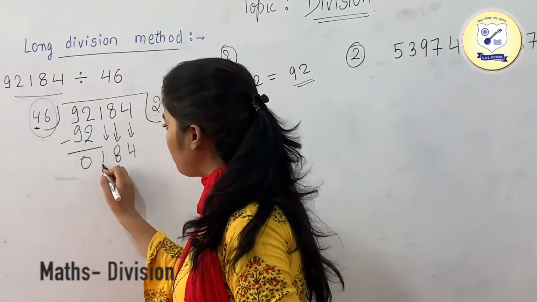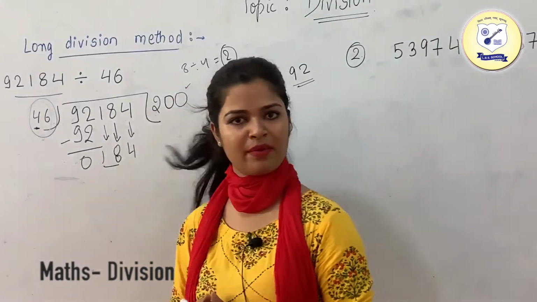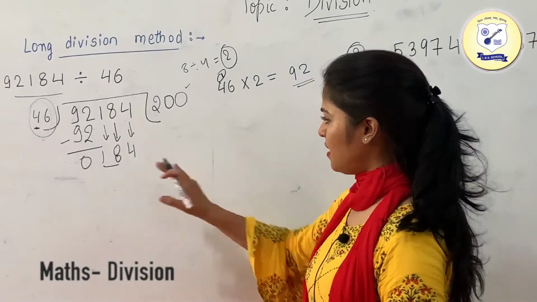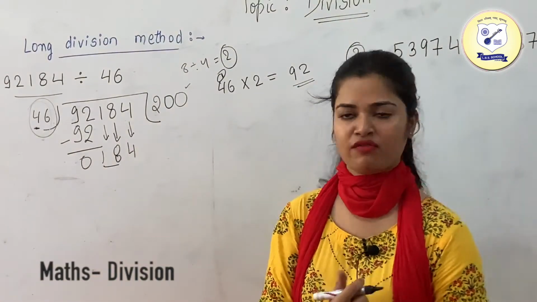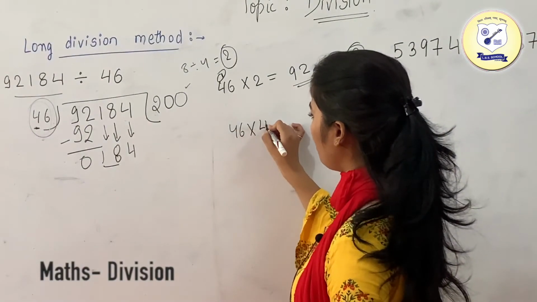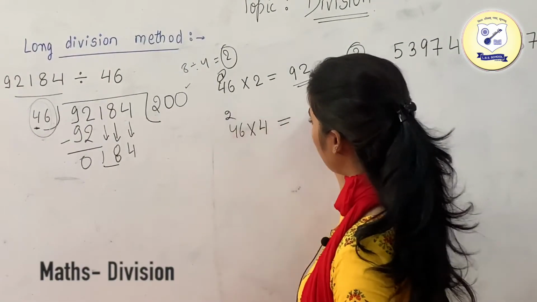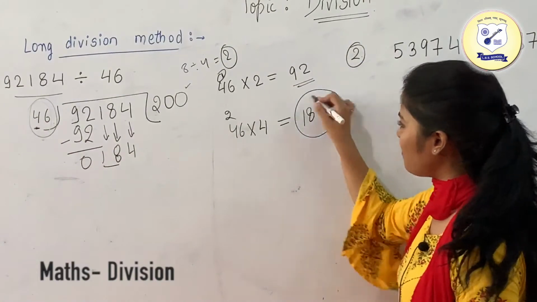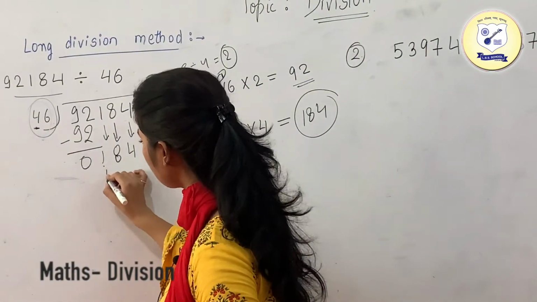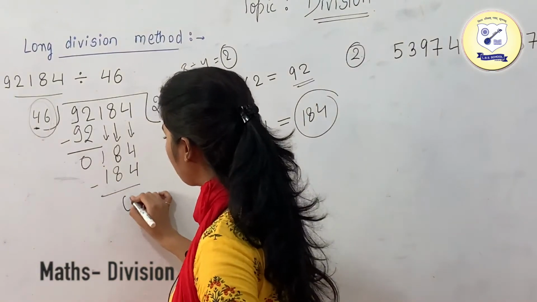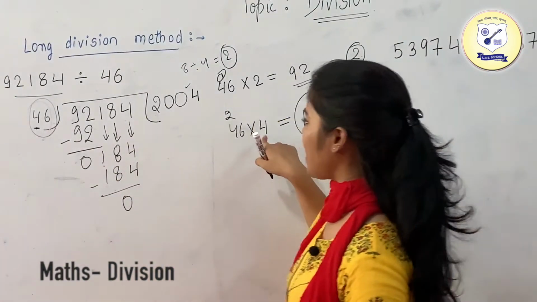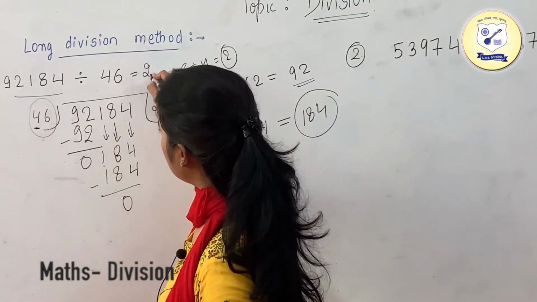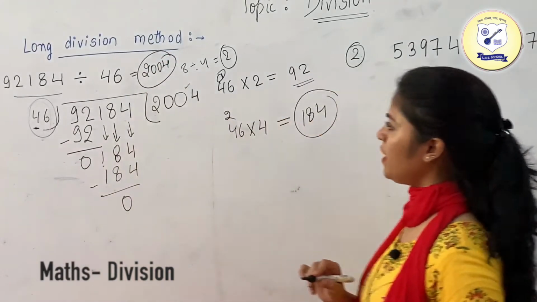Now just do the same thing. We are having 4 and just compare it with 1. Since this is a lesser number, we will start comparing it with 18. In the table of 4, the number which comes nearby that of 18 is your 16, which comes 4 times in the table of 4. So just multiply this 46 with 4. So 4 6s are 24, 4 4s are 16, 16 plus 2 is 18. Okay, so now as you can see, we have got the exact answer, which is your 184. So we will write it over here, subtract it and write the quotient here, which was your 4. Since I have multiplied this 46 by 4, I have written 4 over here. So the answer of this is 2004.